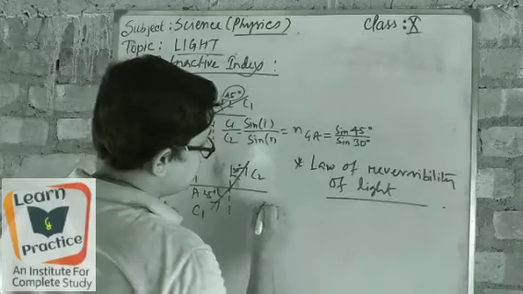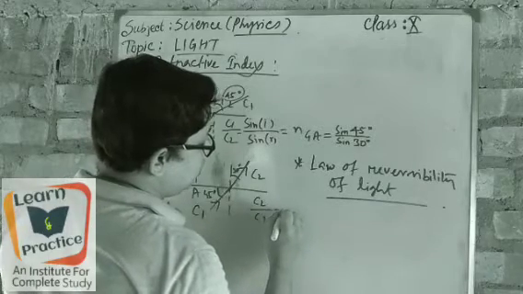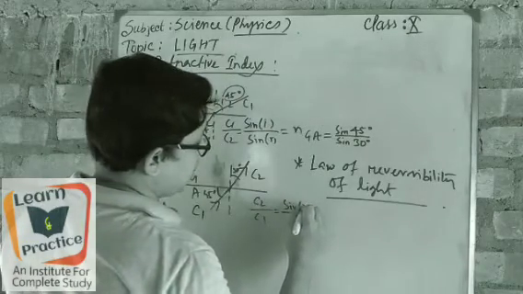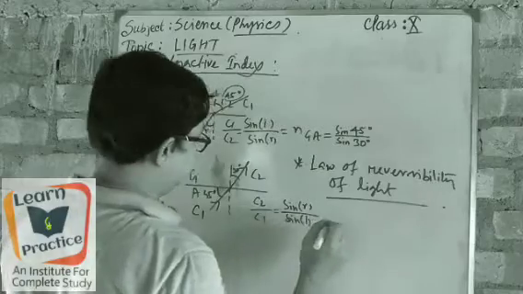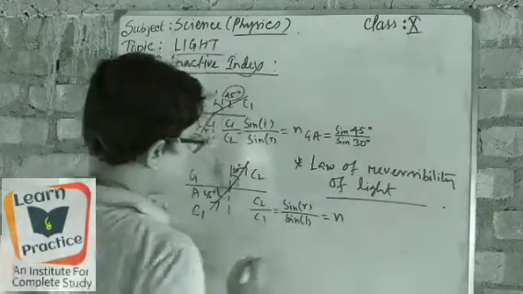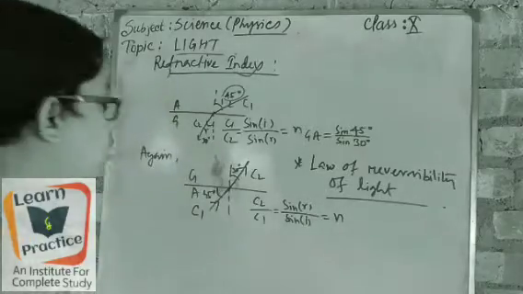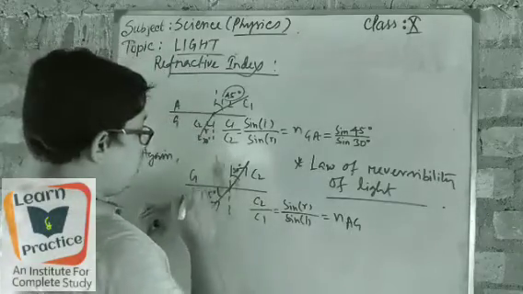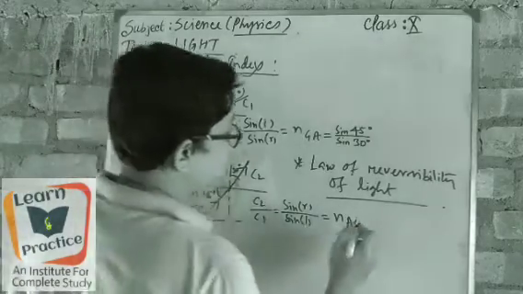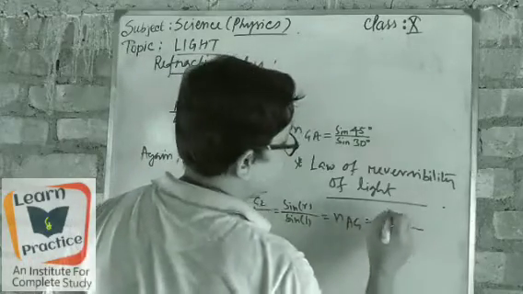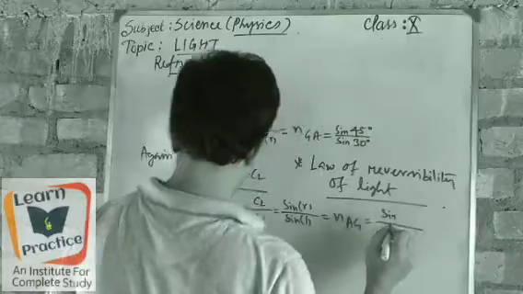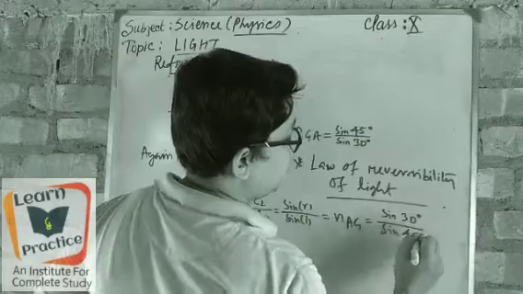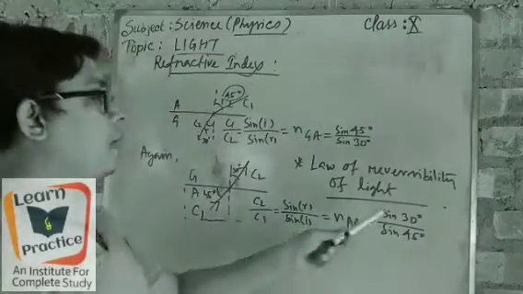So the formula will come as C2 by C1 equal to sine R by sine I, and the constant, the refractive index n, will be for air with respect to glass. Air is the second medium here and the first medium is glass. So what will be its angles? It will come as sine 30 degree by sine 45 degree. Okay, sine 30 degree by sine 45 degree.